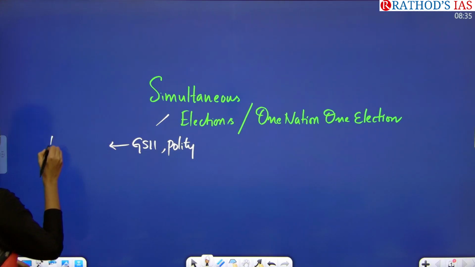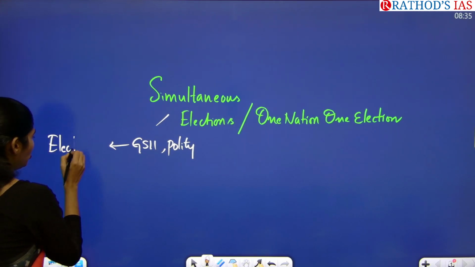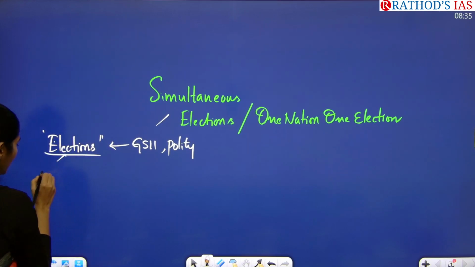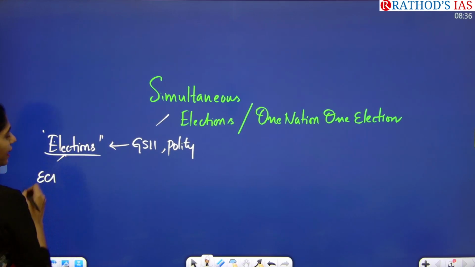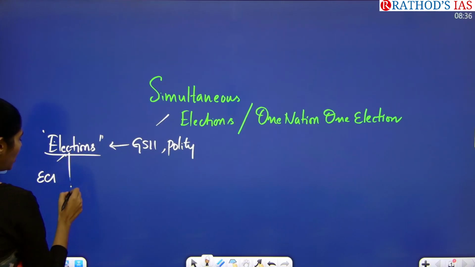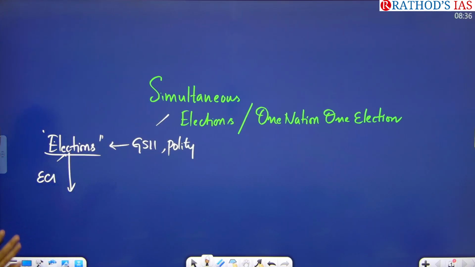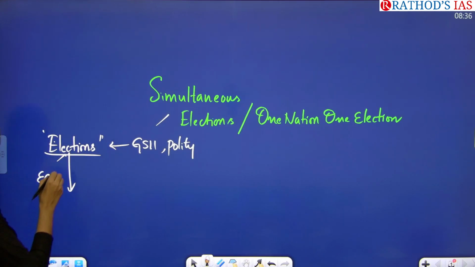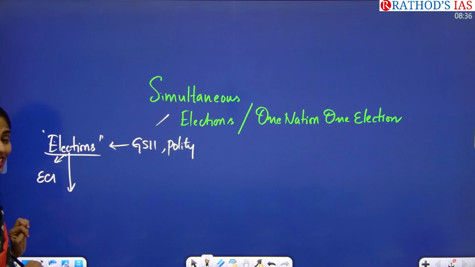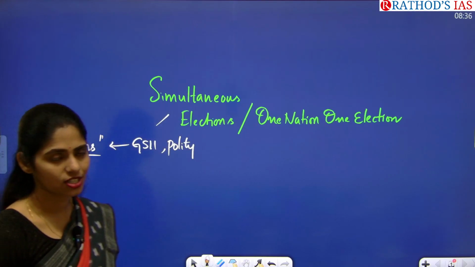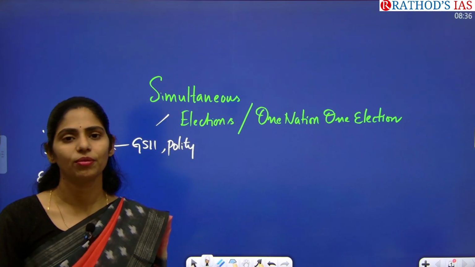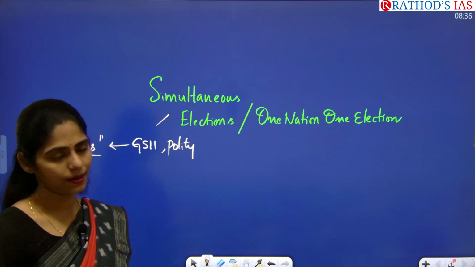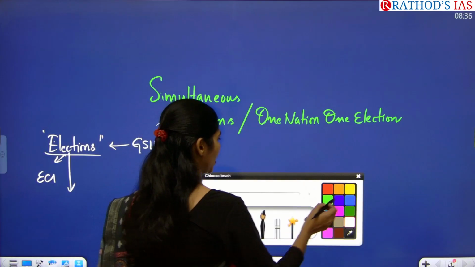Okay, so here elections. So whatever the news that you can see regarding elections, like Election Commission of India and its reforms, or else election commissioner or chief election commissioner's appointment. And next one here is any reforms or any allegations regarding elections. And this is one of the great reforms that we can do in our election system in our country. So it is very important. So what are the dimensions you have to see?